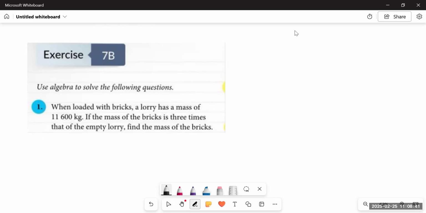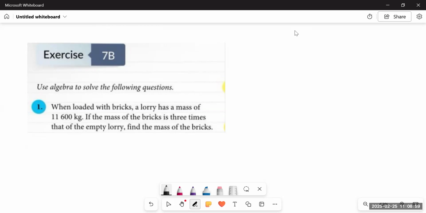This is Think New Syllabus Mathematics, Book 1. Today we are going to do some questions related to exercise 7b, after completing exercise 7a and having a basic concept of linear equations. Now we are going to head towards the statements and their conversion into linear equations and their solutions.